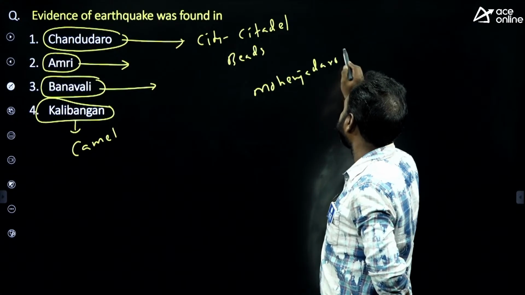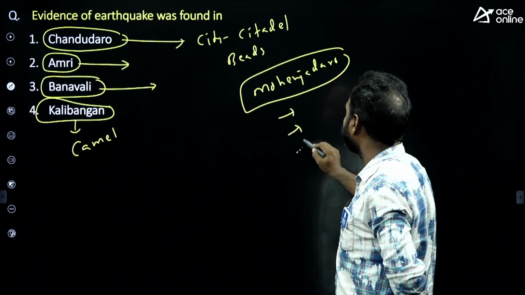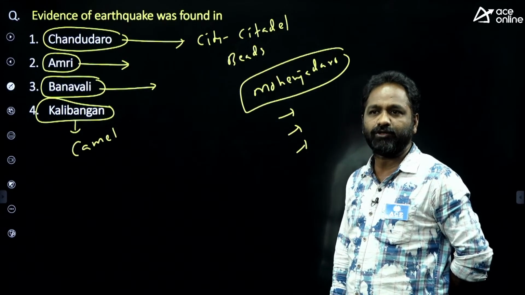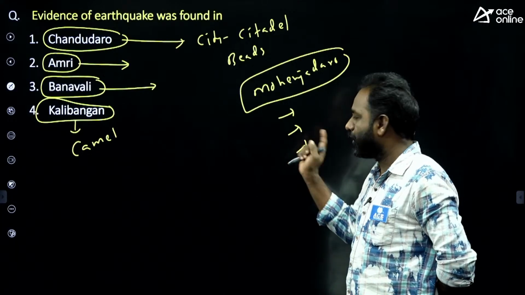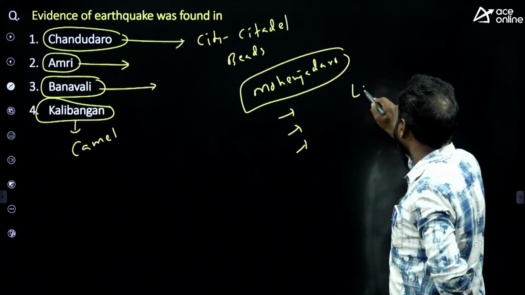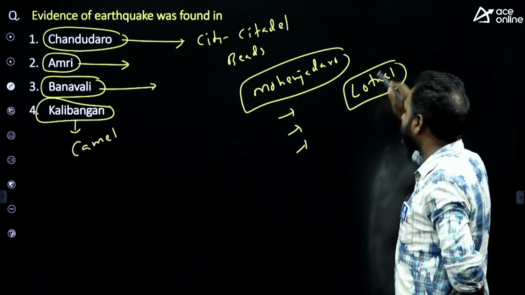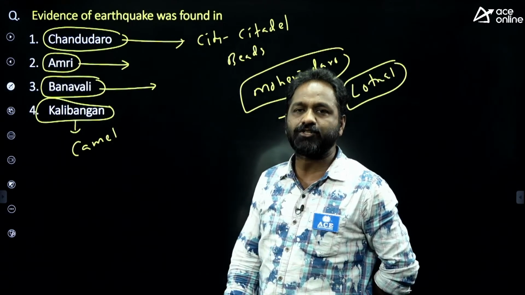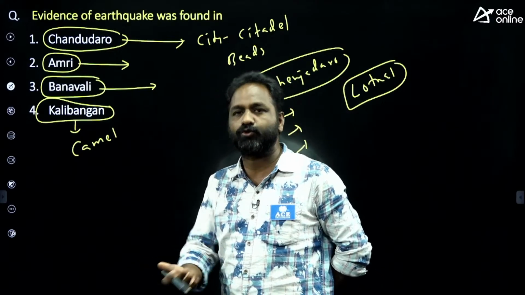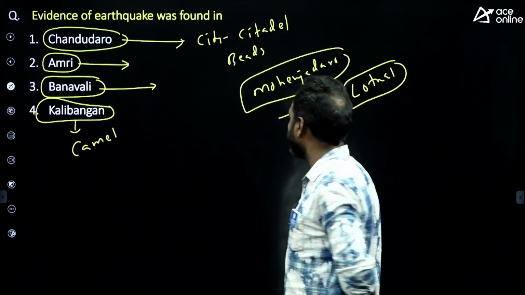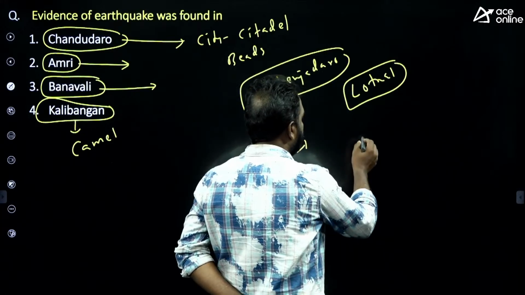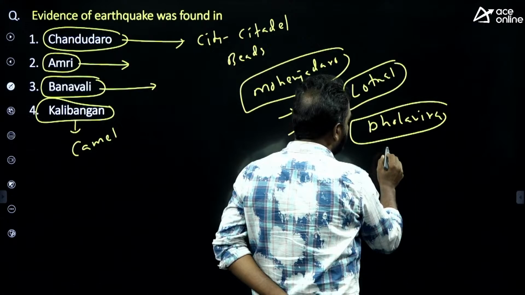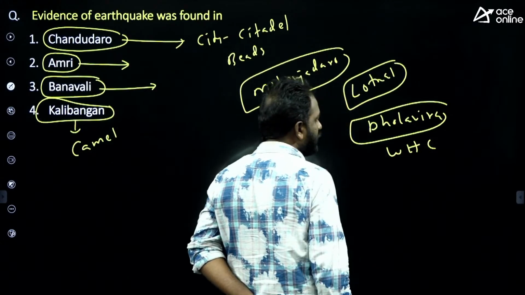So what we found in Mohenjo-daro? We found many things. The Great Bath was found, the dancing girl was found, the cylindrical seals were found in Mohenjo-daro. And what about Lothal? Lothal is located in Gujarat. Lothal is called a dockyard, one of the oldest dockyards, built in Gujarat only. Lothal is called a port city. And what about Dholavira? Dholavira is an important site which got UNESCO World Heritage status.